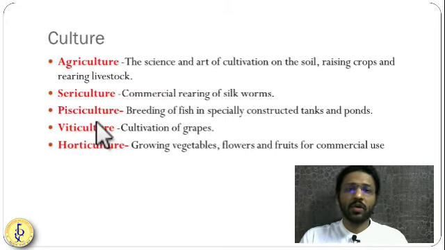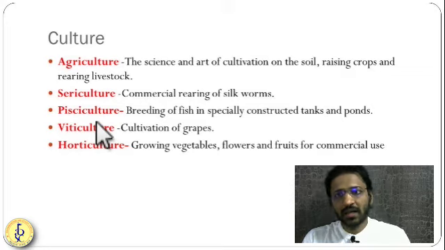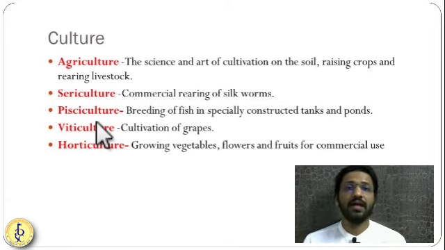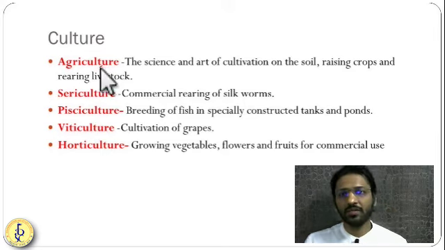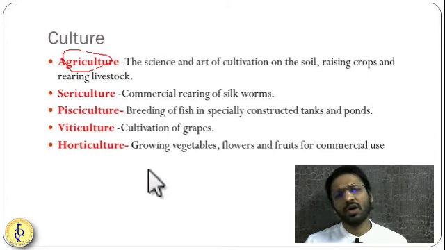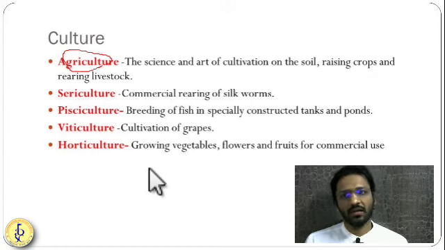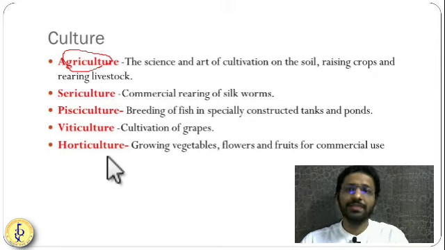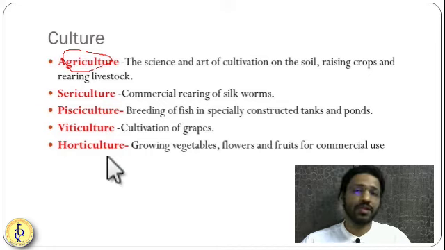So friends, when I am talking about agriculture, this word culture comes again and again. Our NCERT mentions five types of cultures. First, as we know, agriculture, which is the science of growing crops, rearing livestock, and rearing bees, or we can say rearing other types of animals. Second is sericulture. Sericulture means rearing of silkworm. Third is pisciculture, which means breeding of fishes, specifically in artificial fish ponds.